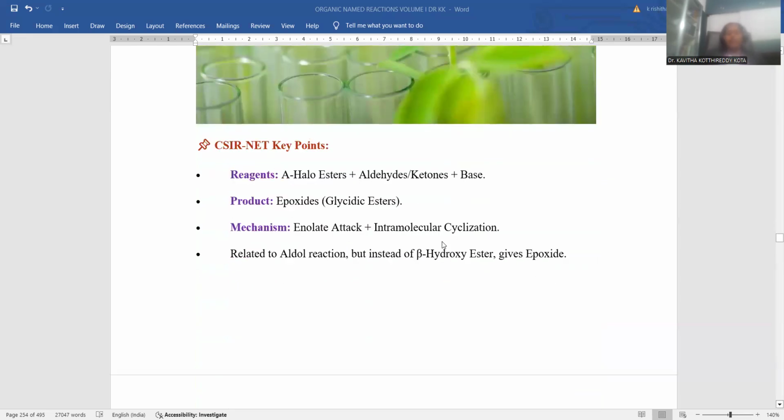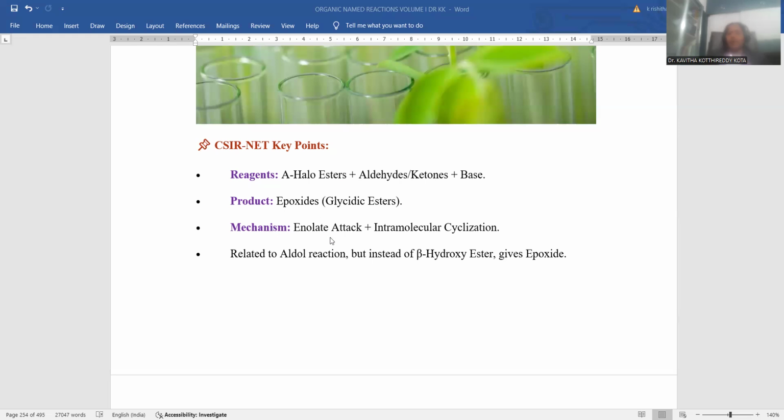Even from the examination point of view, some points are provided for better understanding. The reagent for the Darzens condensation will be an alpha haloester, and an aldehyde or ketone can be taken as the starting material. A strong base like sodium ethoxide can be taken in order to remove the proton and generate the carbanion intermediate. These are the reacting species for the Darzens rearrangement process, and the product is ultimately an epoxide, a glycidic ester in specific you can designate. Glycidic ester formation takes place by the Darzens rearrangement process.